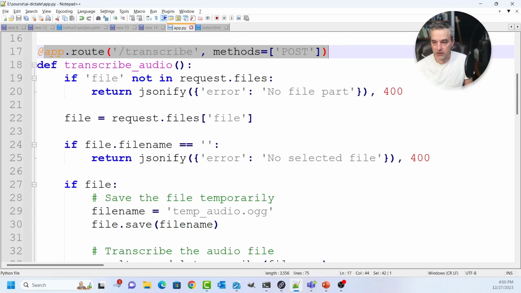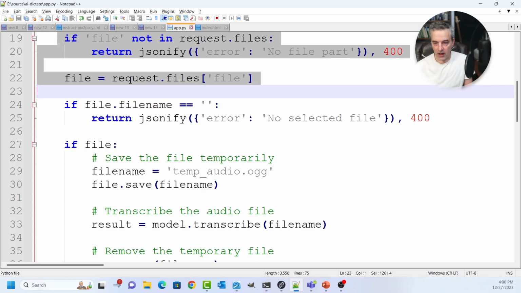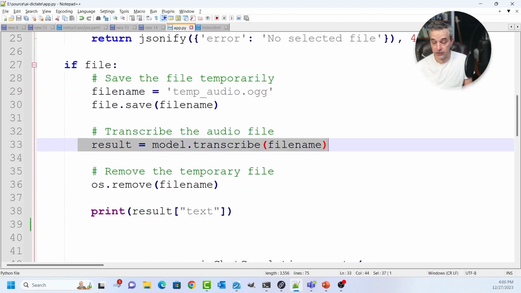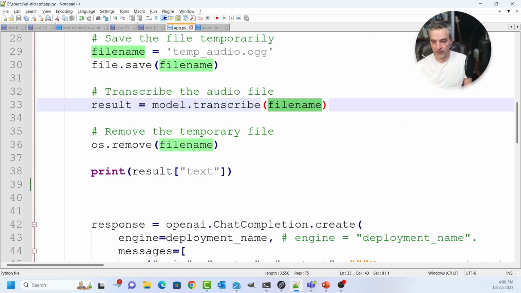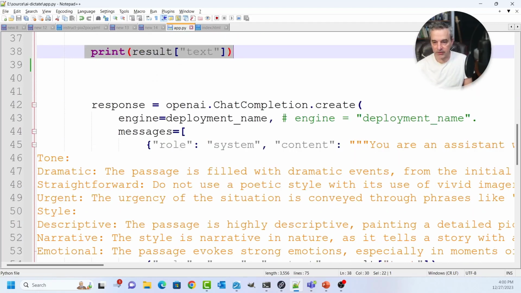It's pretty straightforward. It basically receives the file and then saves it to a temp file right here. And with that temp file, it goes and gets the transcribed results from the file that you saved, and then removes the file. Then it prints the results back, and then it calls the OpenAI endpoint.